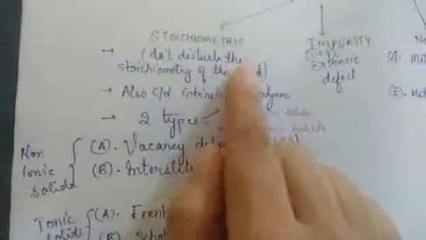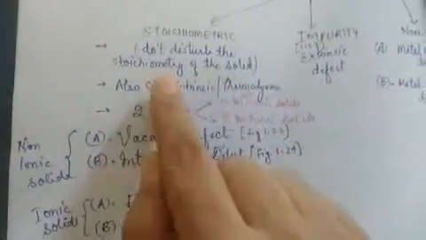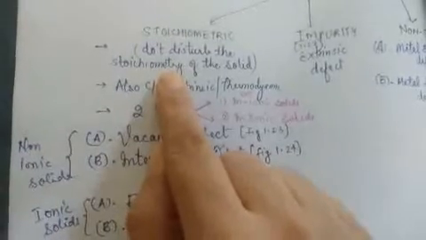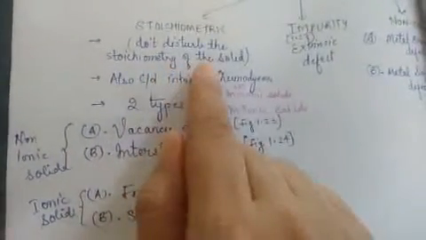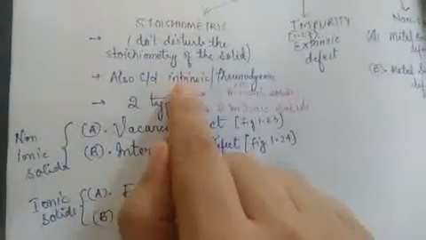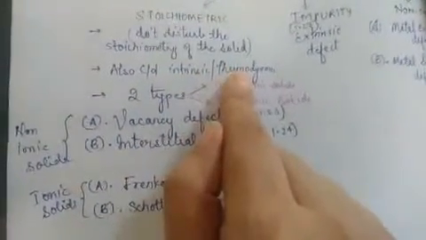It means perfect arrangement or perfect geometry. So when this defect is there, it doesn't disturb the stoichiometry of the solid. It means it is not going to disturb the arrangement or the geometry of the particular solid. This is also called an intrinsic or thermodynamic defect.